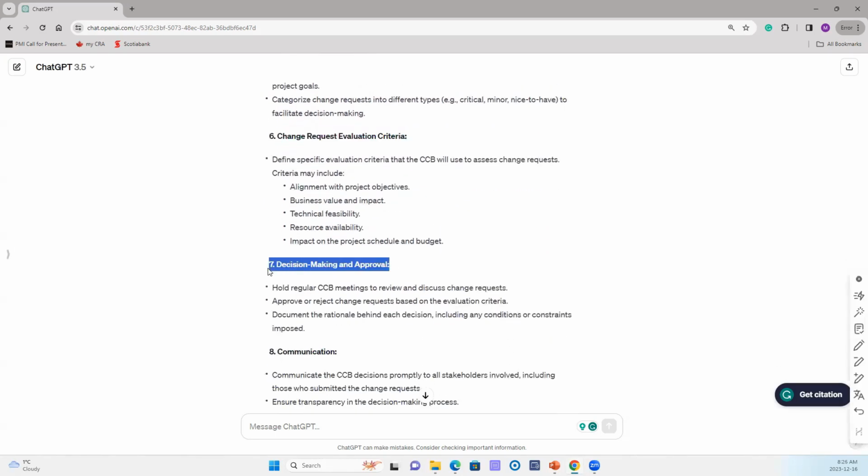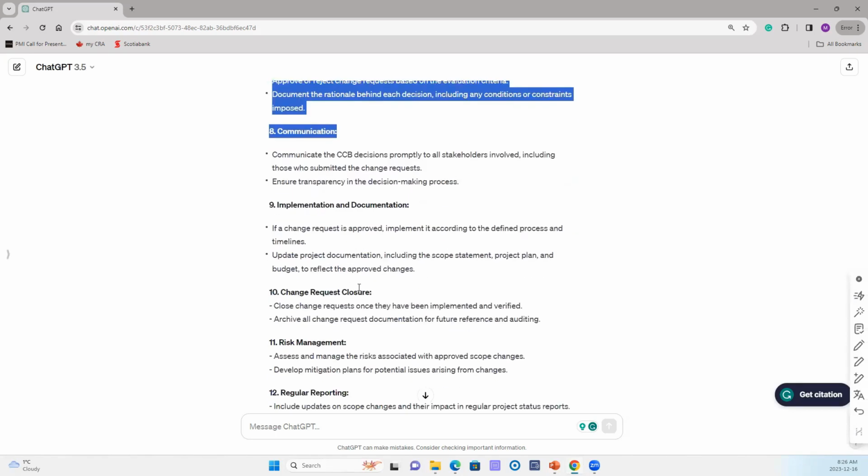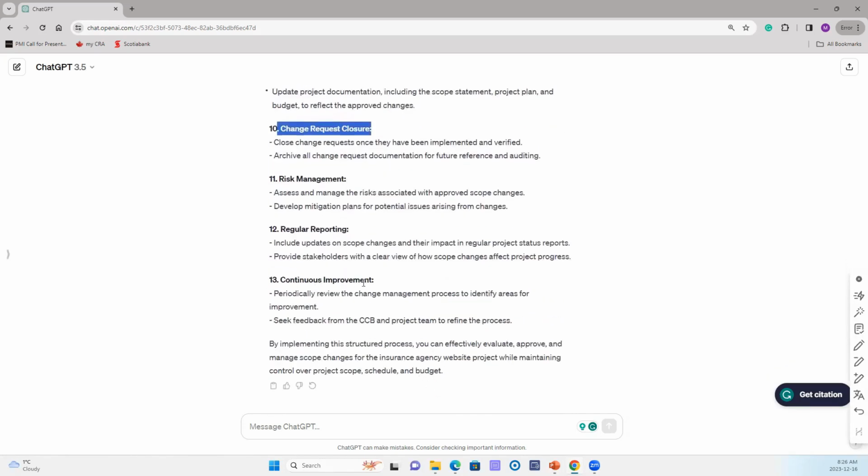Then decision making and approval on the changes, either accept or reject, with regular change control board meetings to review and discuss the change requests. Then communication with the people who submitted the change, whether it is approved or not, implementation and documentation, change request closure, risk management, reporting, and continuous improvement. You can see that it's helping us and guiding us to the next level.